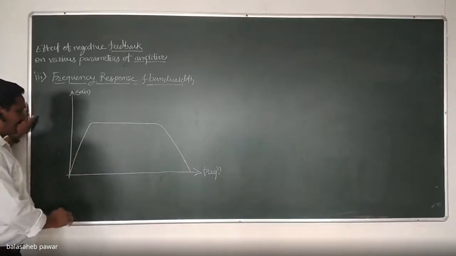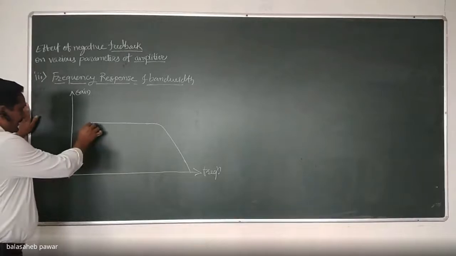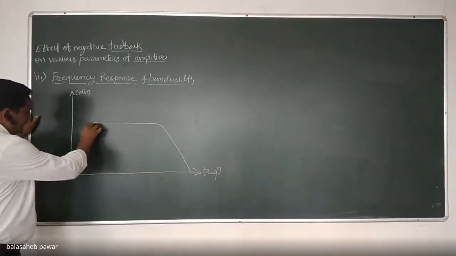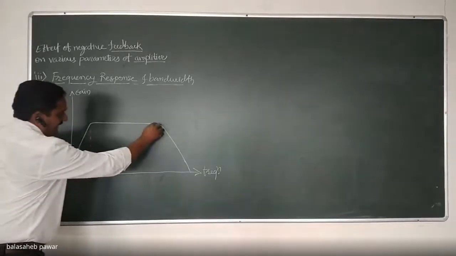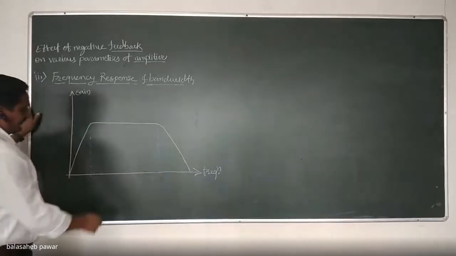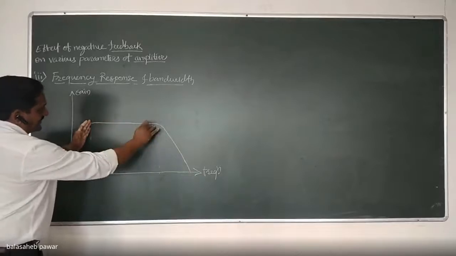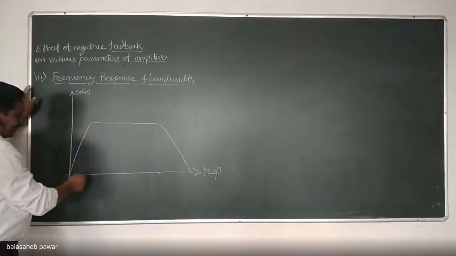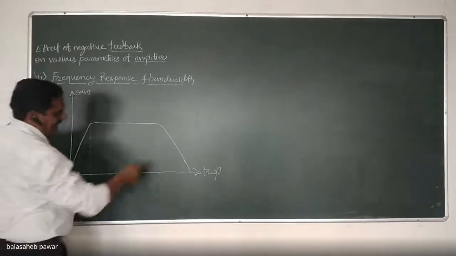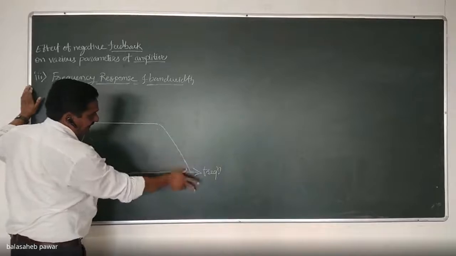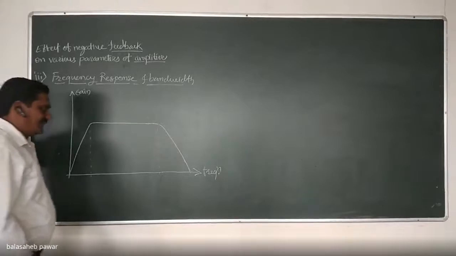I want to ask a few questions related to this, that it will get repeated. You will observe at the low frequency side, the gain is somewhat less as compared to the mid-band frequency range. Mid-band means between these two frequencies, we are getting a constant gain, right? But at the low frequency side there is somewhat less gain, as well as at the high frequency side, the gain again gets decreased by minus 20 dB per decade.